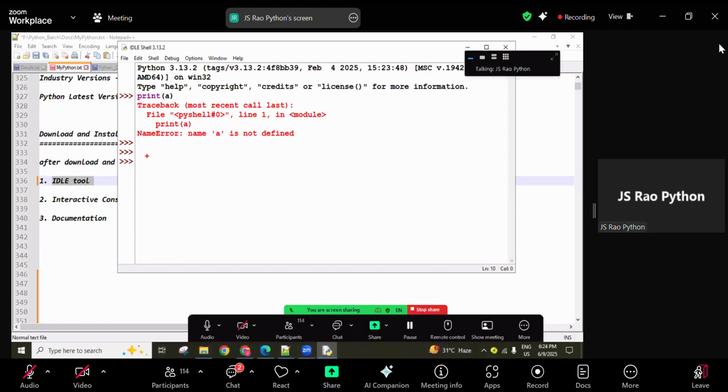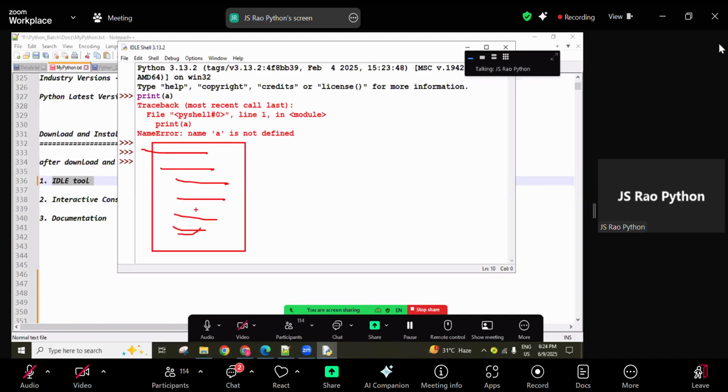Right now I have one requirement: I created a number of lines of code, guys. For example, 100 lines of code I created. After executing this, I'm closing IDLE. Next, after 1 hour, I again want to use these 100 lines. But these 100 lines are automatically deleted when closing this one.